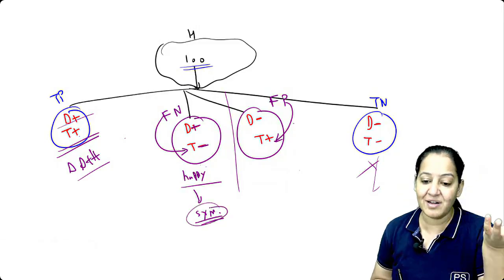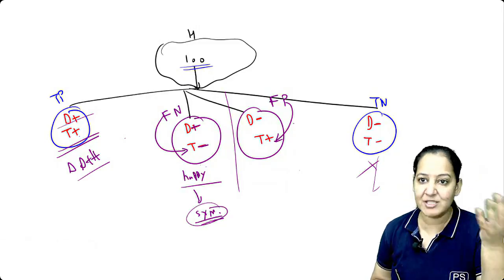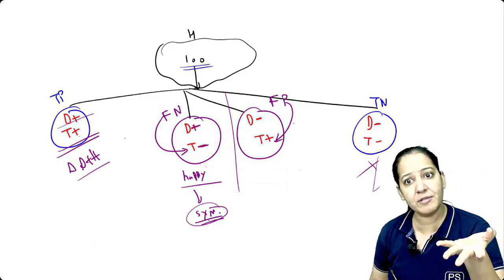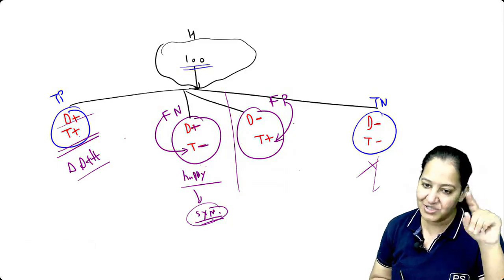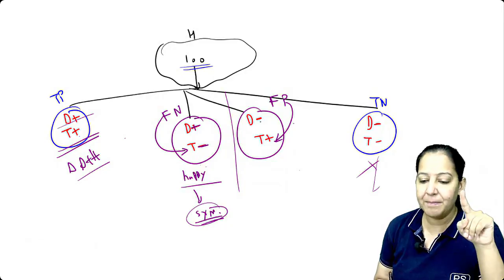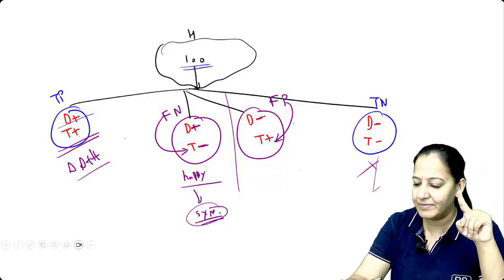Imagine a lady has cervix cancer. She has done a pap smear just a few months back. So she says, I have done the pap smear also. It was also negative. How can I have the cervix cancer? And these are the people, they don't have the disease.